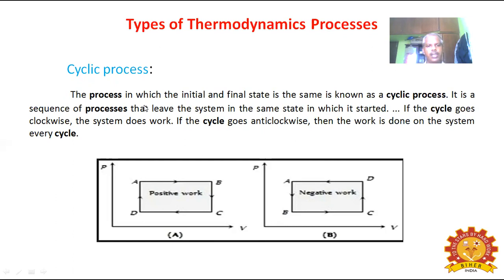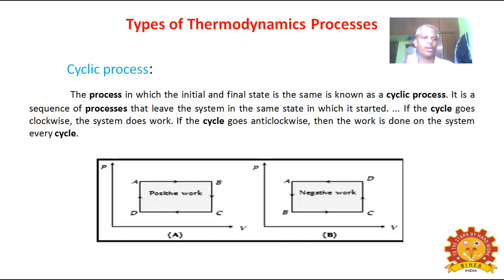The process in which the initial and the final state is same is known as cyclic process. So once again, read: the process in which the initial state, here the starting point A, and the final state are the same. Final state also A. You will start here A to B, B to C, C to D, and again reach A. So the process in which the initial and the final state is same is known as cyclic process. It is a sequence of processes that leave the system in the same state in which it started.